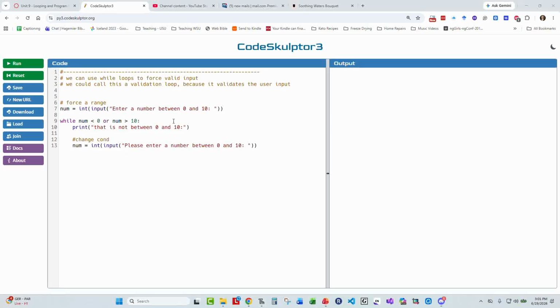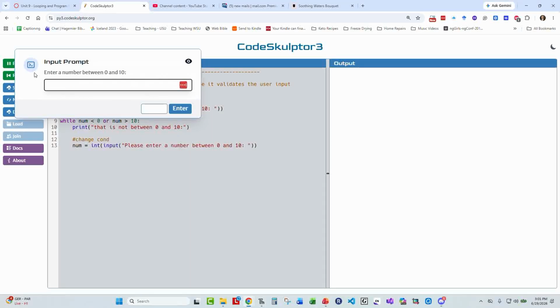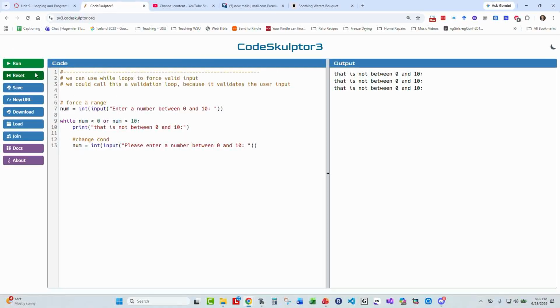So let's try this out. It is going to prompt them for a number between 0 and 10. So if they key in something that is wrong, it's going to trigger the while loop on line 9. It's going to say that's not between 0 and 10. If I put in a negative number, if I put in a very large number, my while loop is going to continue to run until my condition is no longer true. So I'm going to have to give a valid number between 0 and 10 in order to exit the while loop.